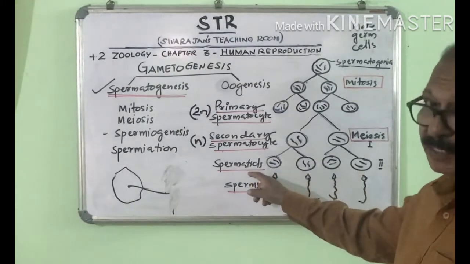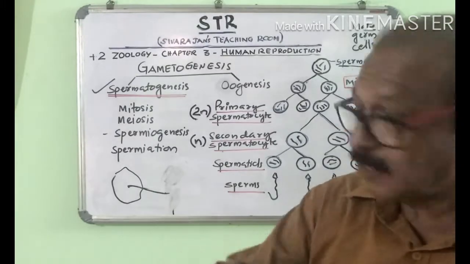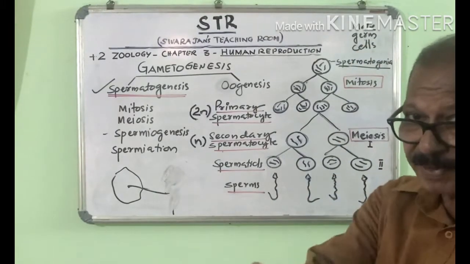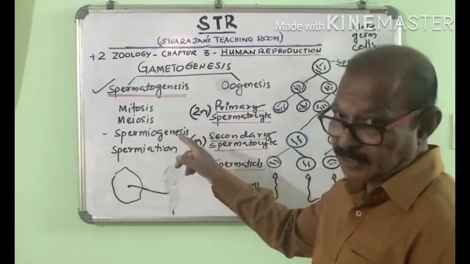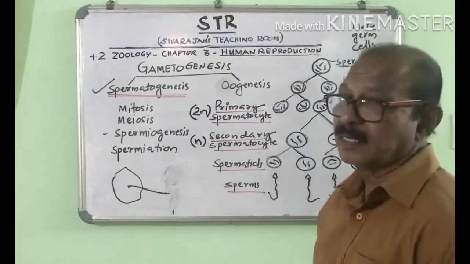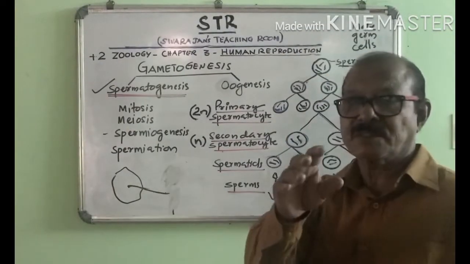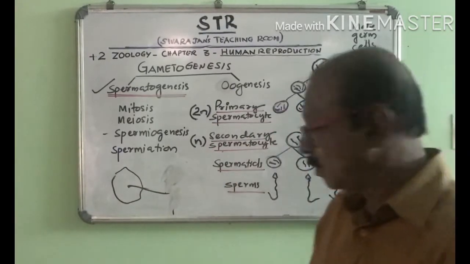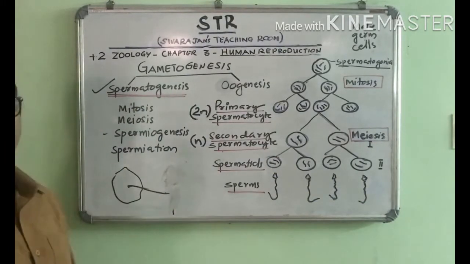They are the spermatids. The spermatids get embedded in the Sertoli cells and develop into sperms, receiving nourishment from the Sertoli cells, and that process is called spermiogenesis. After spermiogenesis, the sperms get released from the Sertoli cells, and this release is called spermiation.